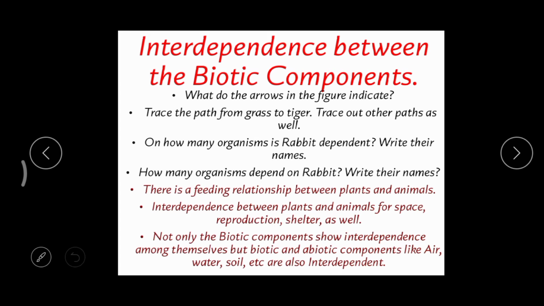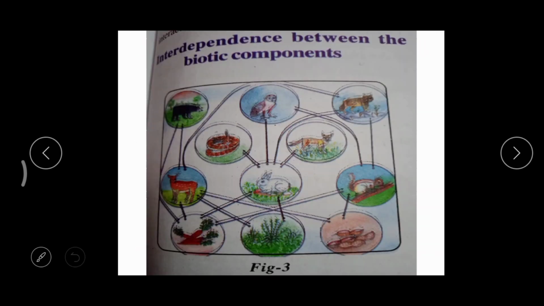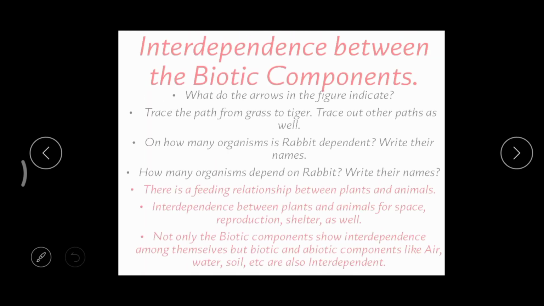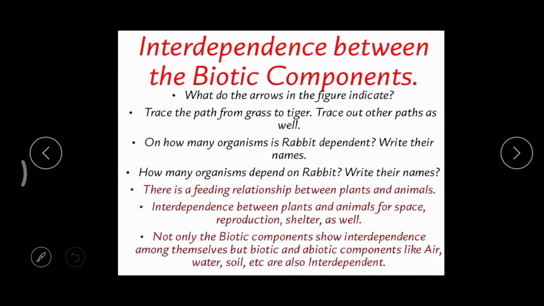Right. Now, interdependence between the biotic components. If you carefully observe this picture, at the base you can find a carrot, then grass, and then nuts, then a squirrel, rabbit, deer, snake, fox, then a dog, tiger. Sorry, not tiger, it's a fox. Yeah, tiger. Then owl, then bear, like this. So here, let's see the questions. What do the arrows in the figure indicate?